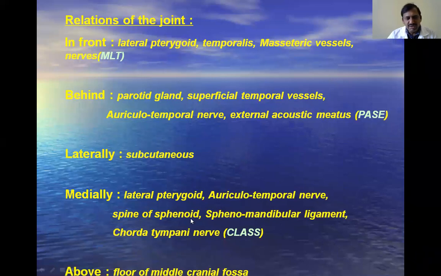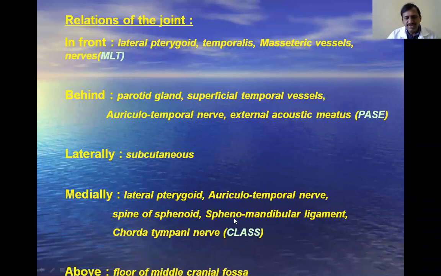Next, medial relations are very, very important because there are many important structures medial to the temporomandibular joint. You just remember it as CLASS. Here C is chorda tympani nerve, L is lateral pterygoid, and A is auriculotemporal nerve. And you may have a doubt: why was auriculotemporal nerve already mentioned in the posterior relation? Because the auriculotemporal nerve comes from posterior to medial, it goes like this. That is why it has both relations, behind and medial.